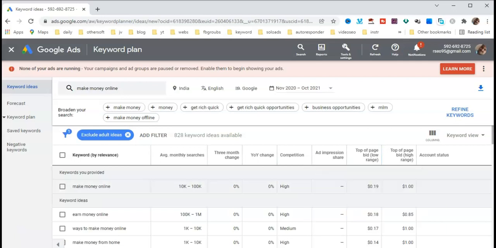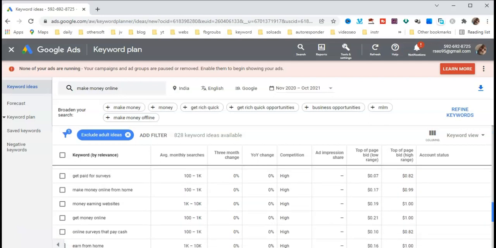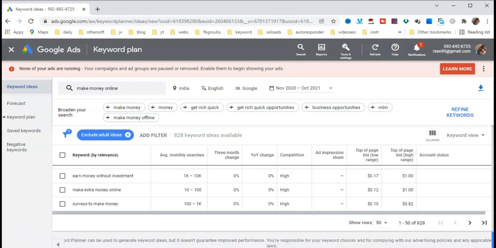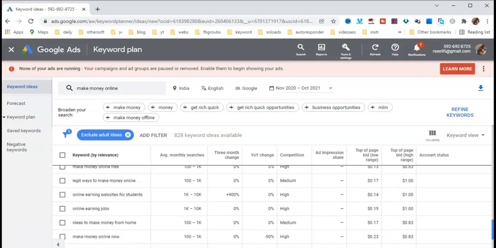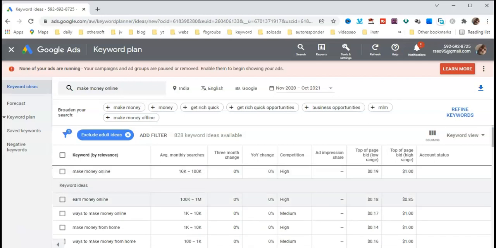Top of page bid is $5. You can use this Google Keyword Planner to get accurate long tail keywords or short tail keywords. You can know low competition keywords and medium competition keywords, and also check high competition keywords.